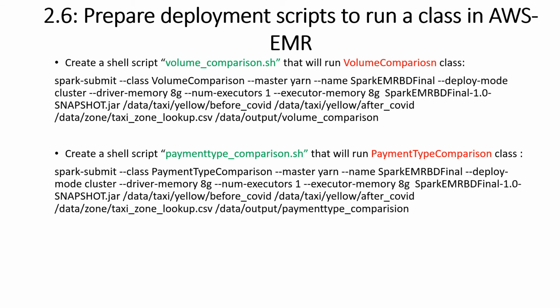As part of creation of deployment script to run a class in AWS EMR, I created these shells. Here is the content of volume comparison shell that deploys volume comparison class, which is embedded inside the jar file that we copied from S3. Here is the script content of payment type comparison shell, which is deploying the payment type comparison class into Spark.